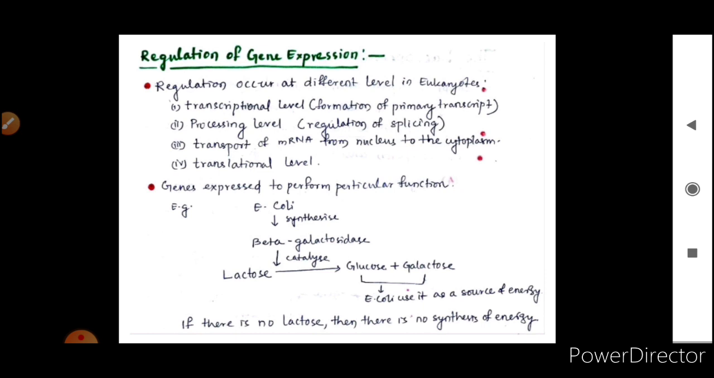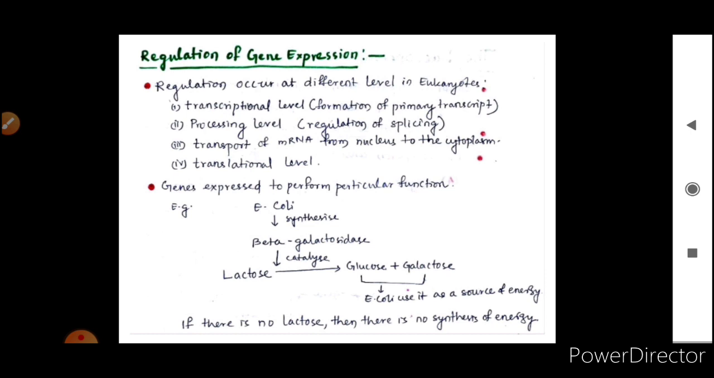So it can occur at the transcriptional level, that is formation of the primary transcript. It can occur at the processing level, that is regulation of splicing. It can occur at the transport of messenger RNA from the nucleus to the cytoplasm, and at the translation level.